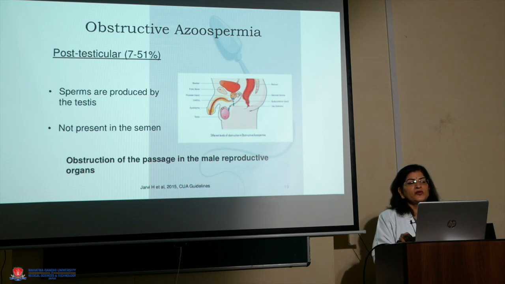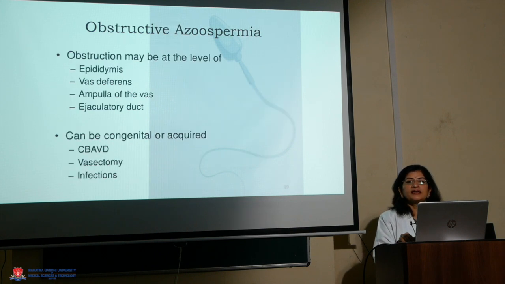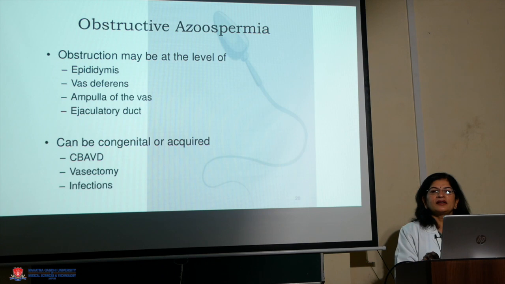Now, cases of post-testicular or obstructive azoospermia are 17 to 51%, where the sperms are found but they are not present in the semen because of the obstruction. And the obstruction can be at the level of the epididymis, vas deferens, ampulla of vas, or at the level of the ejaculatory duct, and it can be congenital or acquired.